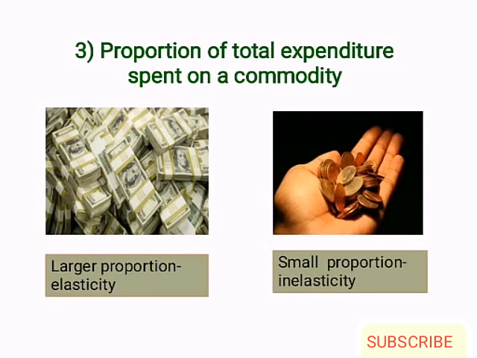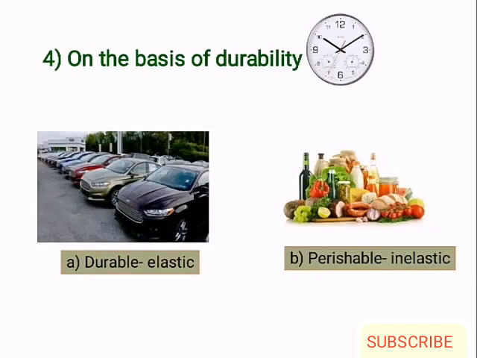Third factor is proportion of total expenditure spent on a commodity. When a larger proportion of the income of the consumer is spent on purchasing goods, the demand for such goods also will be high. That is, E will be greater than 1. Elastic demand will be there. On the other hand, when only a small proportion of the income is spent on purchasing goods and services, the elasticity of demand for such product will also be low. That is, inelastic demand will be there, E will be less than 1.